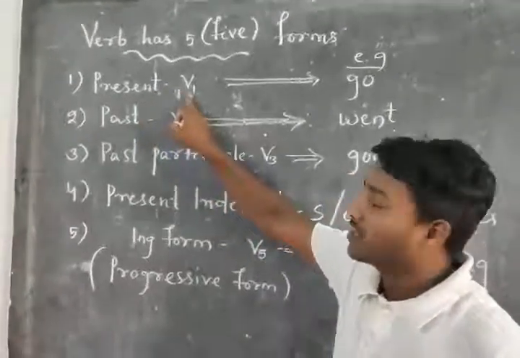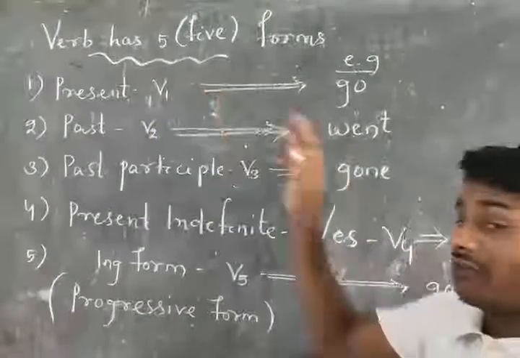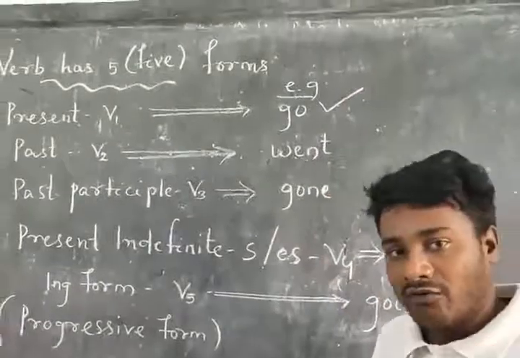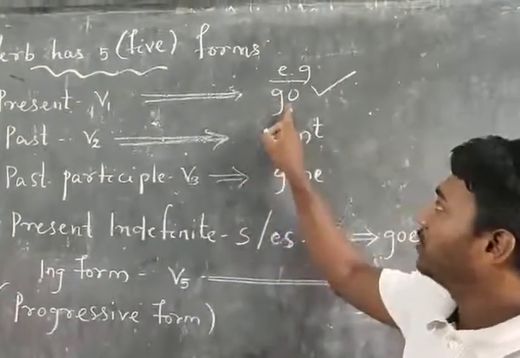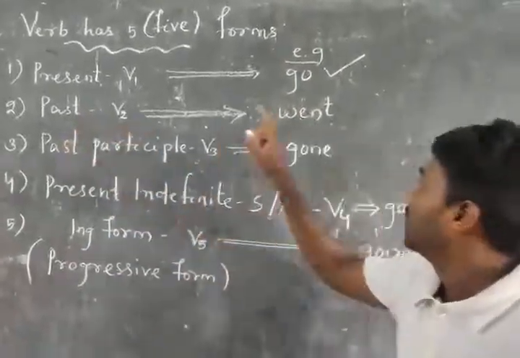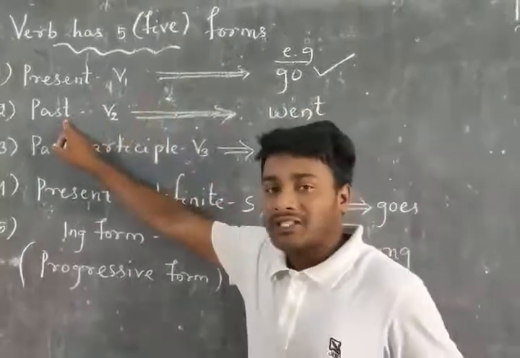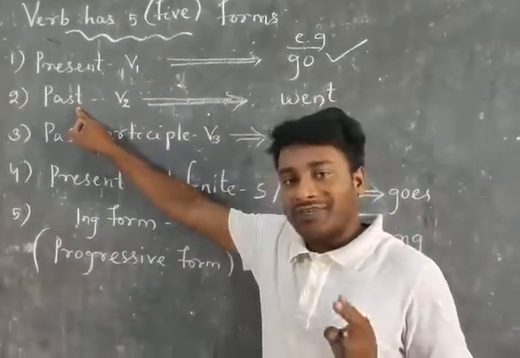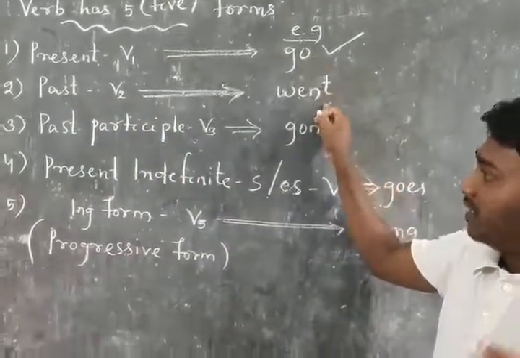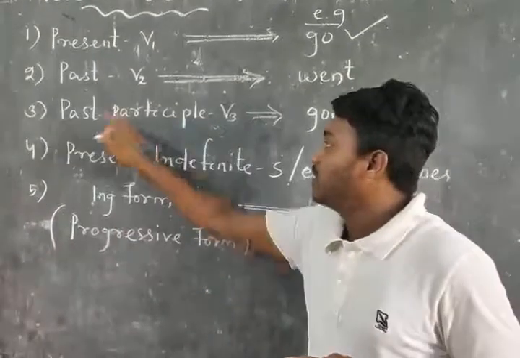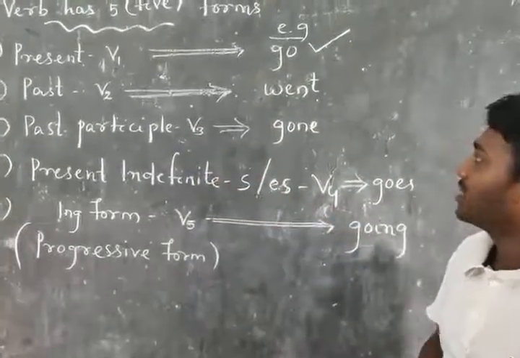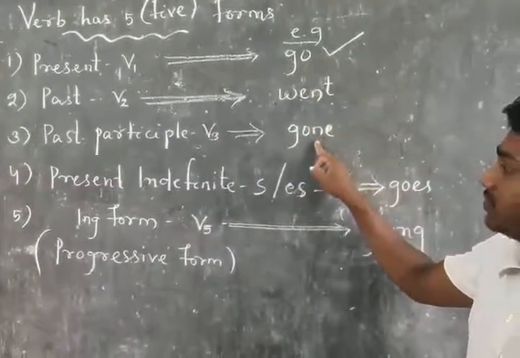As you know, it is called V1. V1 means the first form or the base form of your verb. For example, if you take the word go as your verb, then the first form or V1 is go. Then the second form V2 is went, that is the past form. The third form of your verb is past participle, that is called V3, and the past participle form of go is gone.